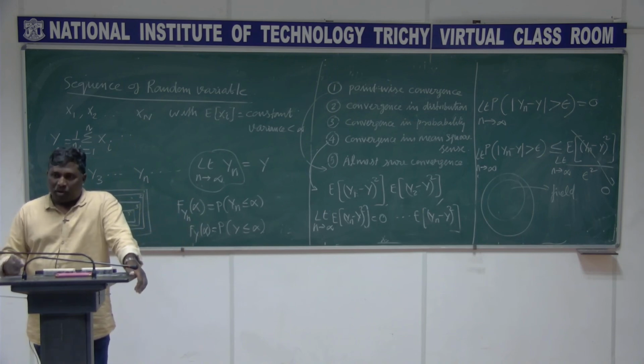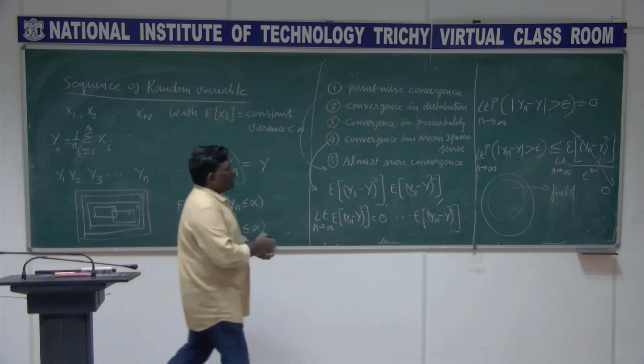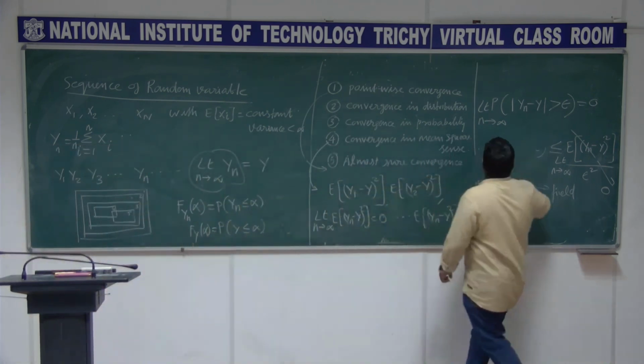Why is this important? One of the important results is the central limit theorem. That's the reason why this is important, and we can think of other things also.